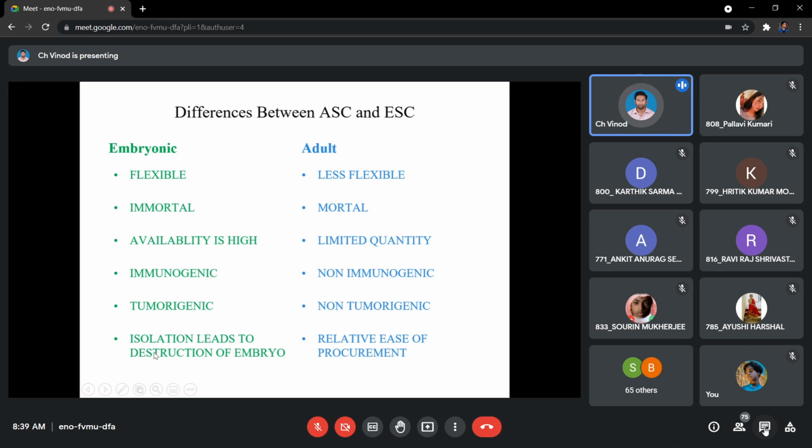If you are isolating embryonic stem cells in larger proportions, then your embryo can be destroyed. Because they are crucial for differentiation and development. If we take more cells from some place, probably we are destroying an entire organ system or many organ systems. So that's possible, and hence the embryo can get destroyed. Here it's not like that. It's already a fully established creature, fully developed creature. So availability itself is limited, and it depends upon the ease of procurement.